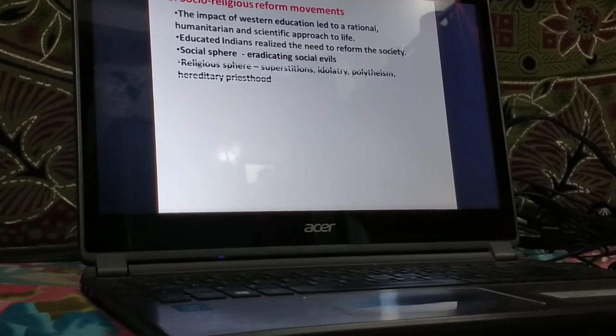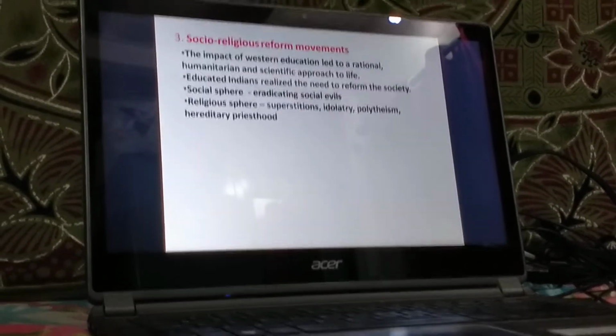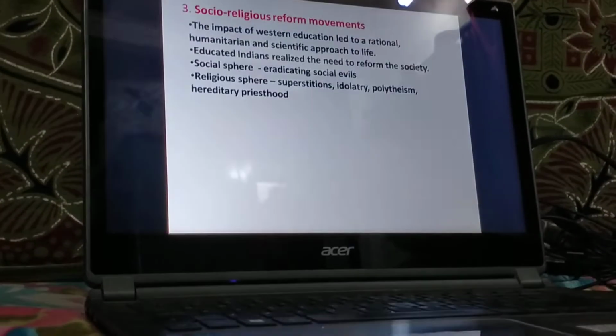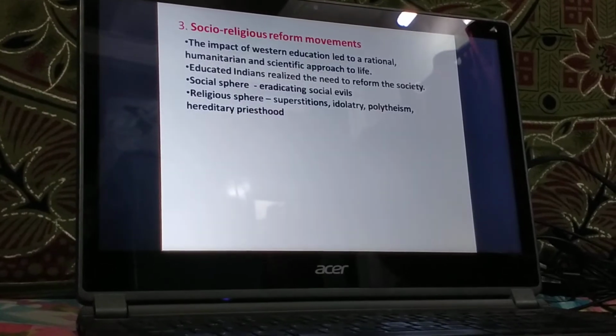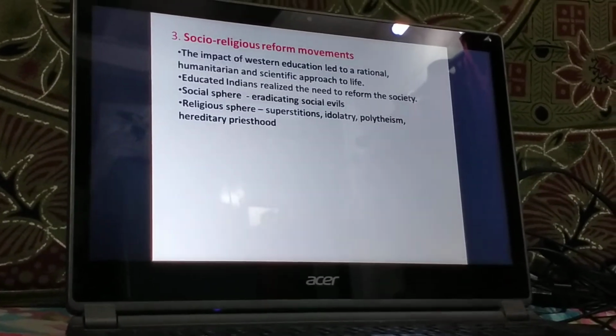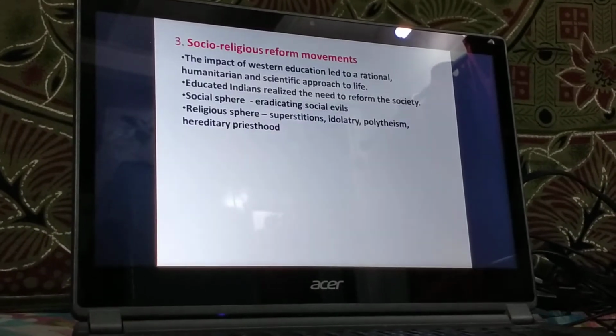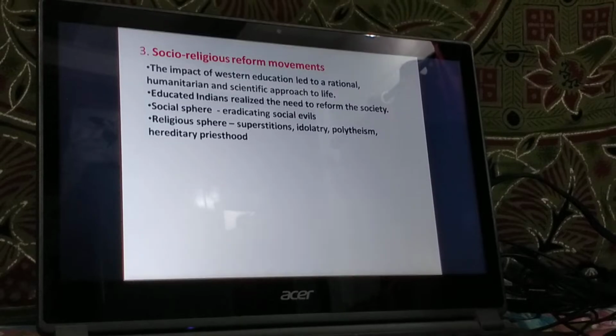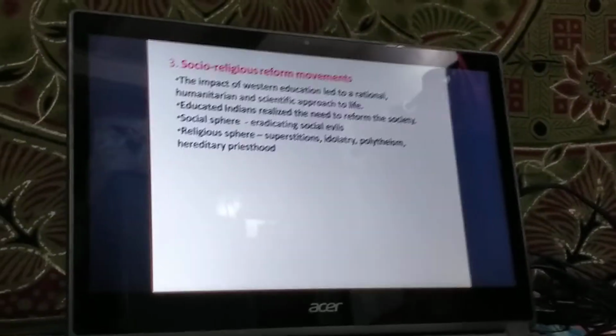Next, they worked upon the religious sphere. In the religious sphere, they thought of eradicating superstitions, idolatry, polytheism, and hereditary priesthood. When we talk about idolatry, that is worshipping idols. Polytheism, that is worshipping many gods. These movements fought for individual liberty and social equality.